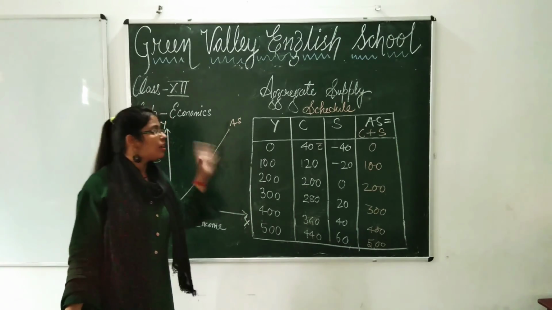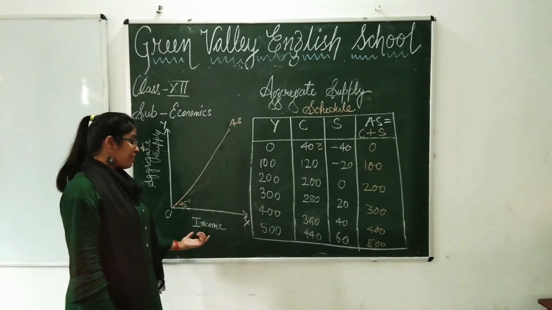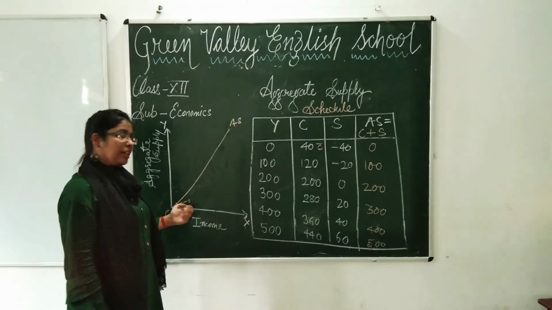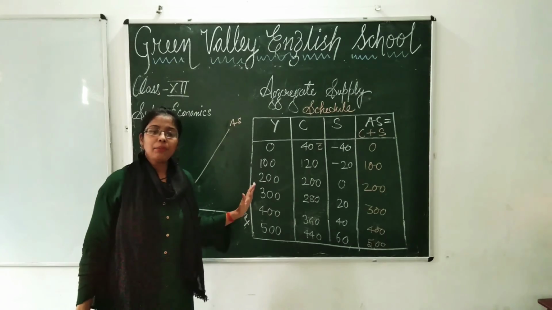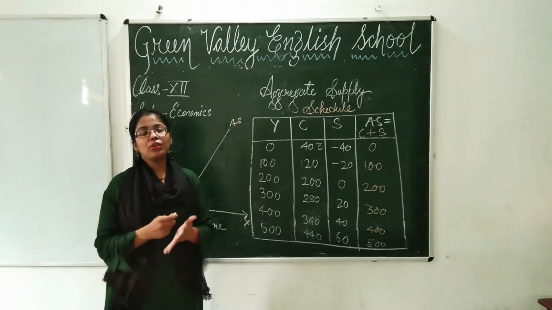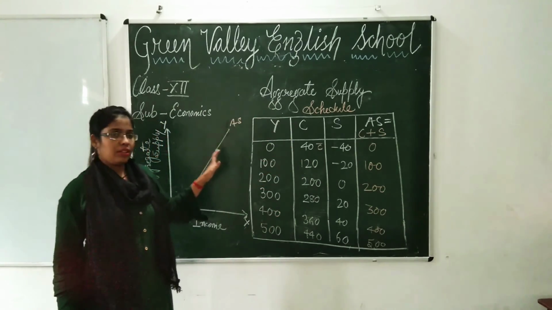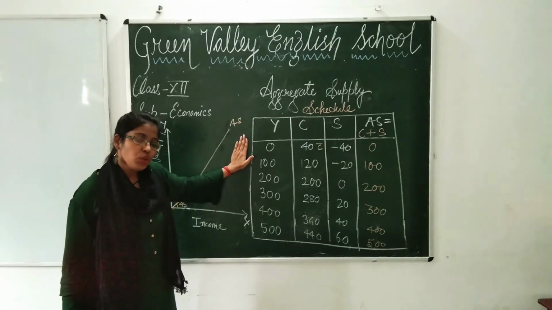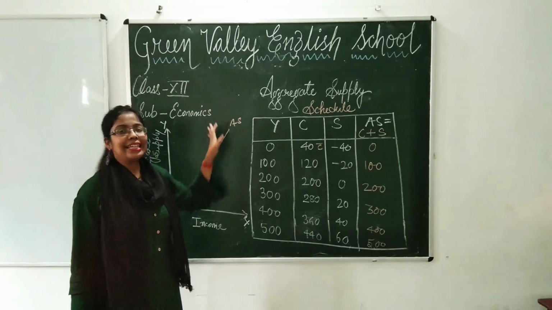Very easy students, you just have to draw the 45 degree line, the y-axis and the x-axis. The x-axis represents income, on the y-axis you are basically representing aggregate supply, this being 45 degree. But one thing must be noted, student, that practically it doesn't apply, because you know that in our economy consumption is not the same, everyone is not consuming equally and everyone's income is not on an equal basis. That is why we are seeing this 45 degree here, because we have assumed this schedule and on the basis of this schedule we have drawn this diagram. So that is what is called aggregate supply.